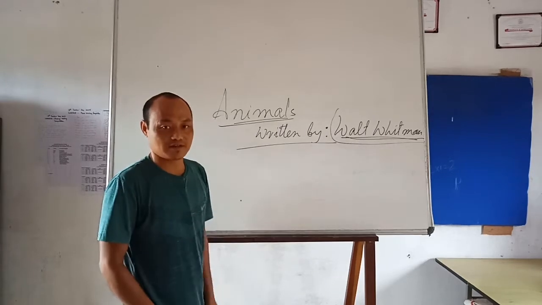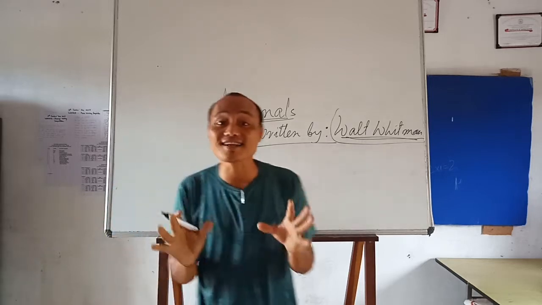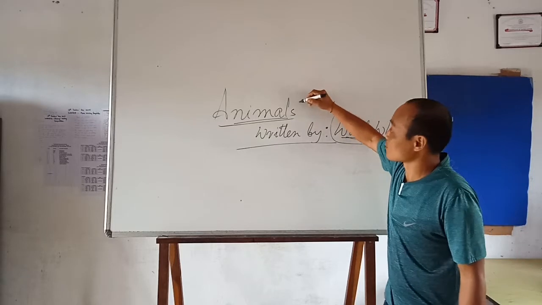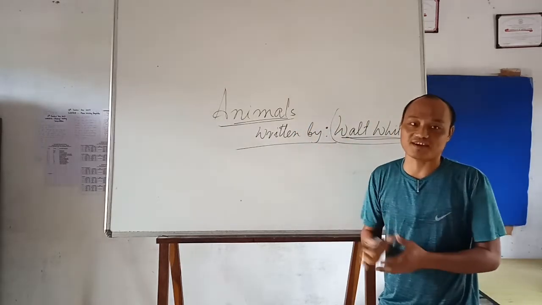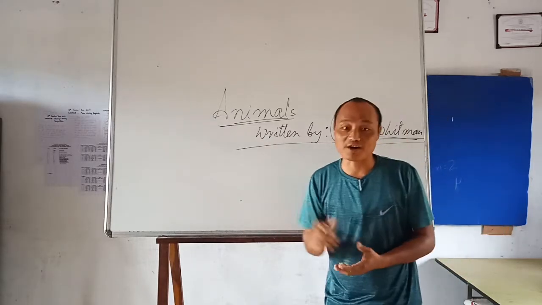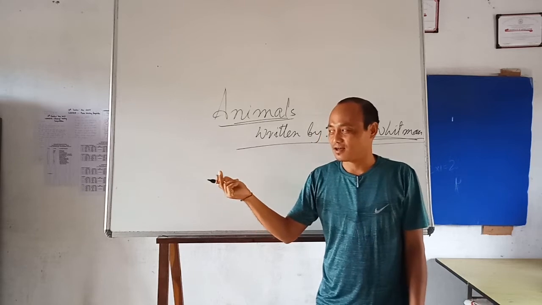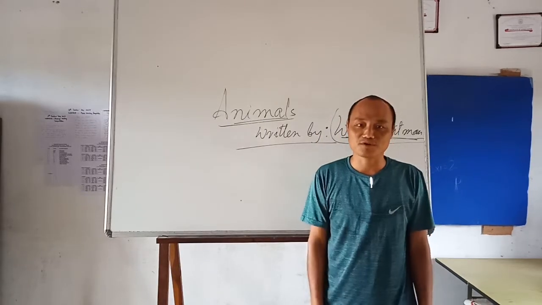So today our lesson is animals. So what animals? We all know what an animal is. But the poet wrote about animals not the way we think, like dogs, cattle, cow, buffalo, such and such, which are called animals in common terms.